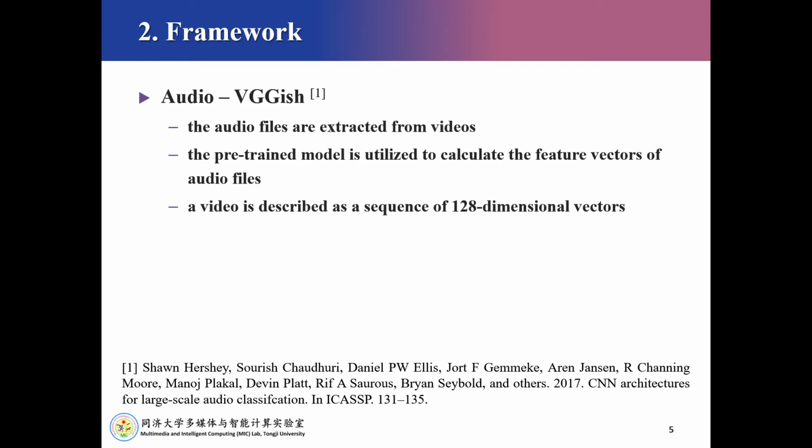VGGish is a famous audio feature extractor, so it is chosen to calculate the vectors of audio feature. First, the audio files are extracted from videos. Then the pre-trained model is utilized to calculate the feature vectors of audio files. Therefore, the audio signals are converted into semantically meaningful high-level 128-dimensional feature vectors.